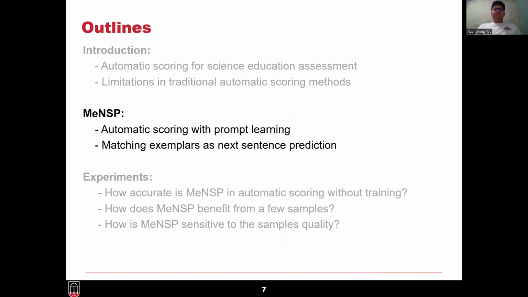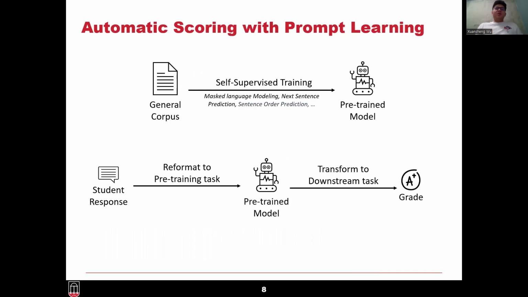Now we want to introduce our proposed MeNSP framework. Let's talk about prompt learning first. In the field of NLP, prompt learning has been studied as an effective way to overcome the few-shot problems. The core idea of prompt learning is to align the downstream task to one of the pre-training tasks so that we could directly use the pre-trained model for our downstream task.